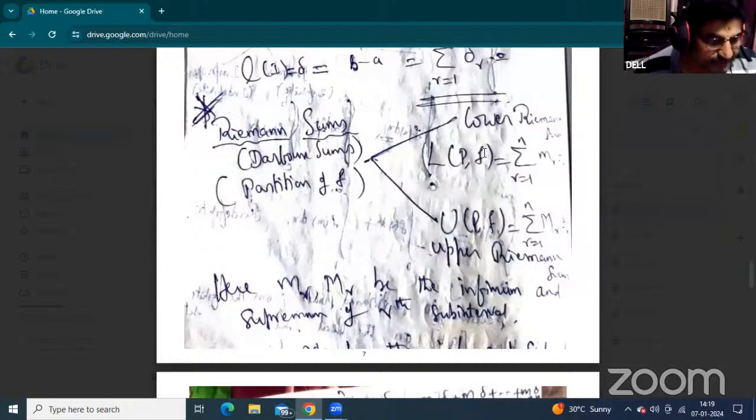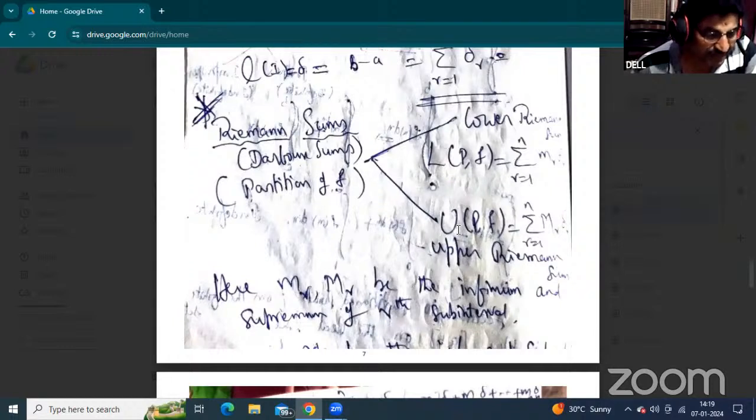There are three types of representations. Simply, that is the summation of small mr and del r. This is del r. Okay, summation of small mr and del r, where r varies from 1 to n.